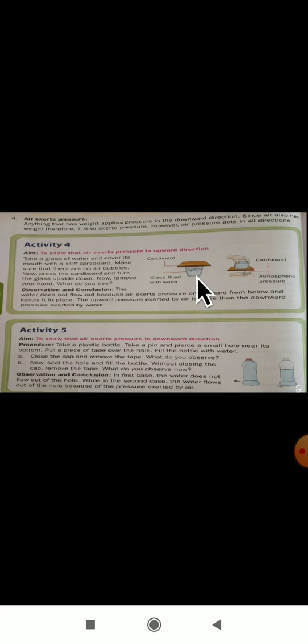Now you have to press the cardboard and turn the glass upside down. Now remove your hand. Do you see? The cardboard is there, pressed, and next you just turn it. Here there is atmospheric pressure. The water does not flow out because air exerts pressure on the card from below and keeps it in place.